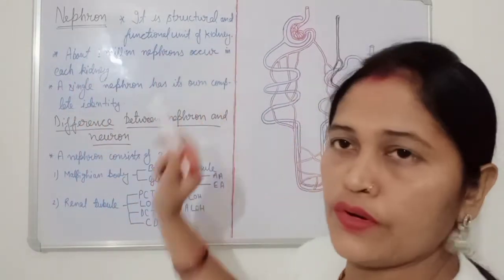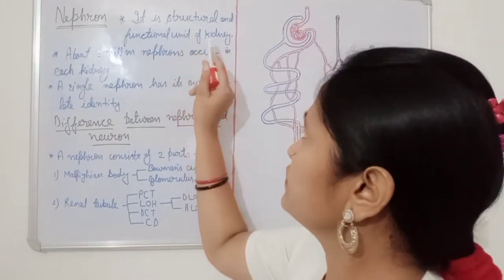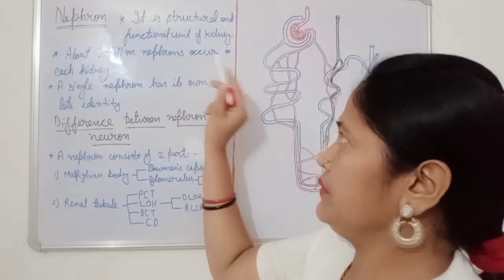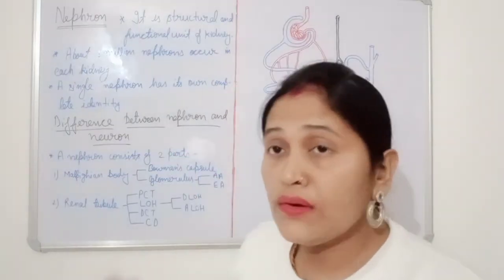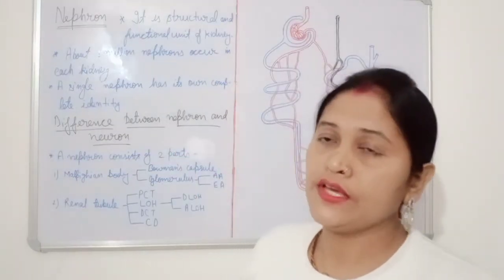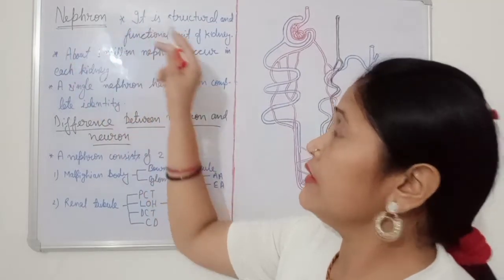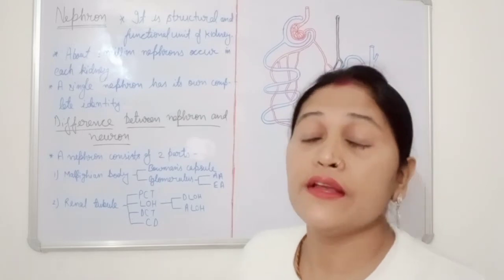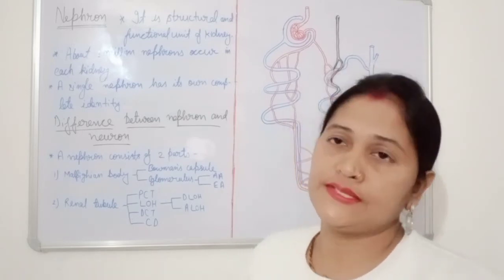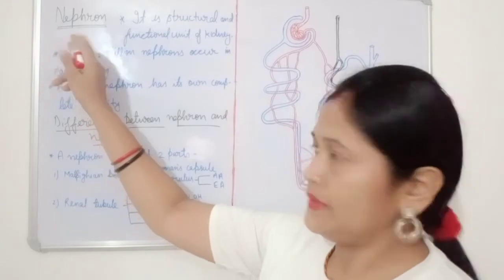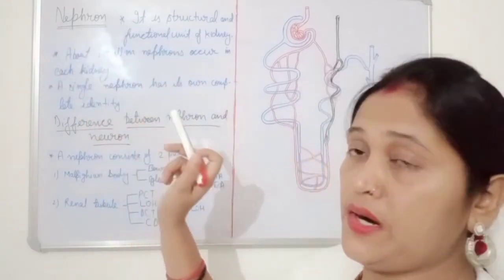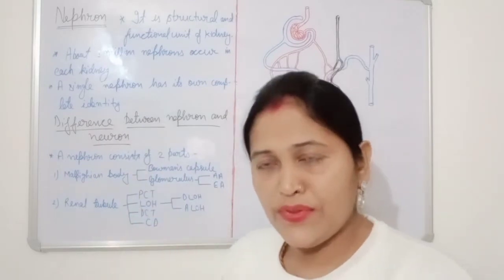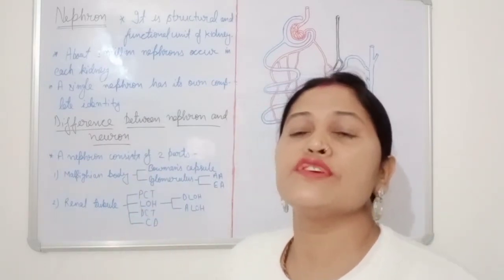Nephron. What is nephron? It is a structural and functional unit of kidney. It means without this we can't imagine kidney. If it is not present, then we can't form the structure of the kidney, and the kidney can't perform its function. So nephron is a very important part. It is a structural and functional unit of kidney, like cells. I'm comparing it with the cell. Cell is the structural and functional unit of living organism.